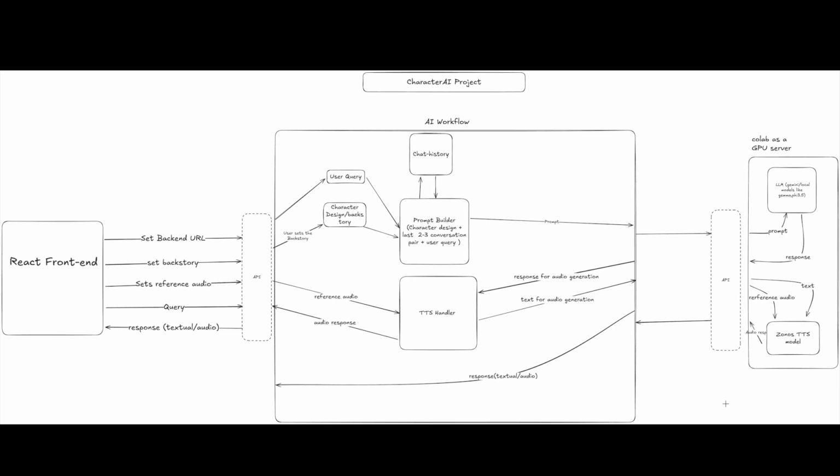Now let's move from right to left. So in Colab, we have two models. One is a large language model. We have used Gemini in this case. You can also use other small models like Gemma or Phi-3.5, which can fit in Colab. And we have used Zonos as a text to speech model. So the user can provide the prompts, and we can get responses from the LLMs. In case of the text to speech, we need to first provide a reference audio from which the speaker embeddings can be extracted, and then we provide the text, which gets converted to audio and returned back.